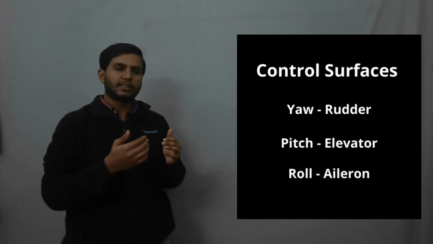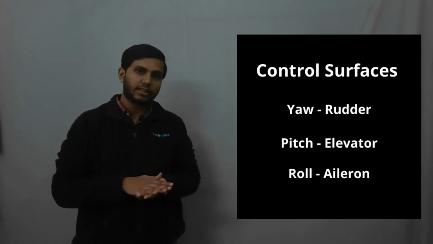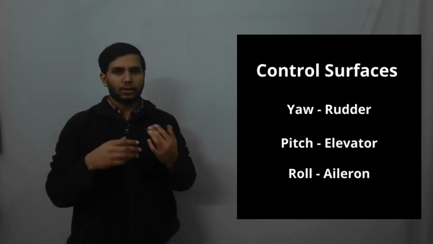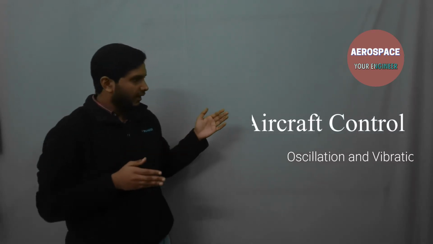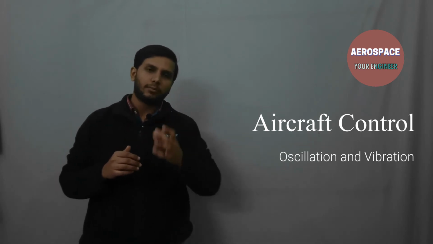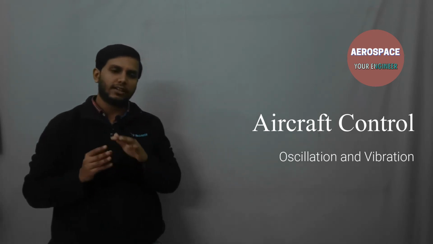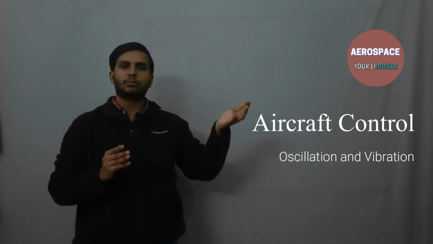Elevators are basically on the horizontal stabilizers. Rudders are on the vertical stabilizers. So they are also studied. In the control section, we study the vibrational portion. I mean, if an aircraft is disturbed, then it will take a particular time and motion to come back to its original position.